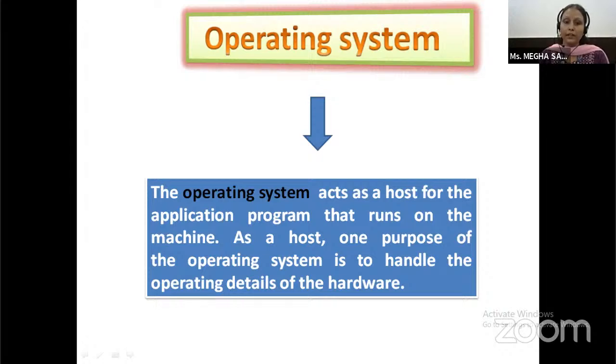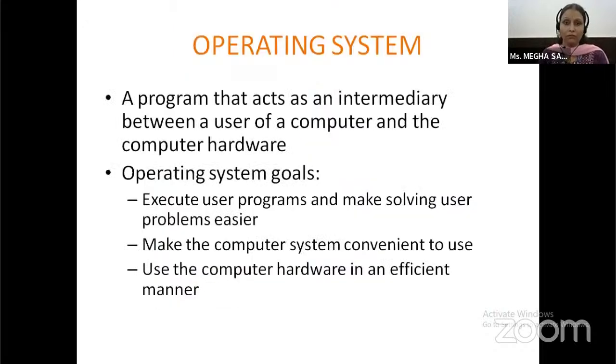One purpose of the operating system is to handle the details of the hardware. As I've discussed earlier, an operating system provides an interface. Interface means a gateway through which an operating system or computer hardware connects with the user. Through the operating system, we connect with the computer system only. The operating system acts as an intermediary between a user of the computer and the computer hardware.